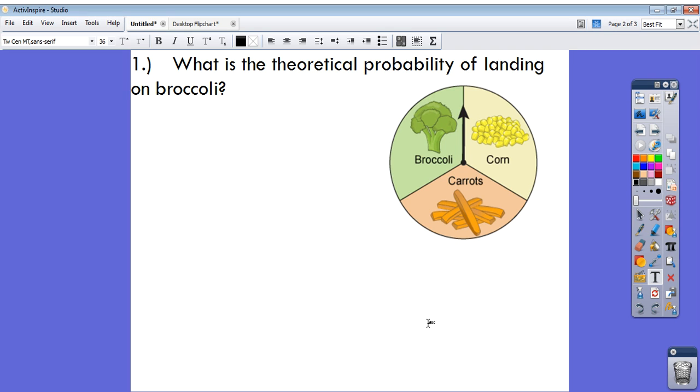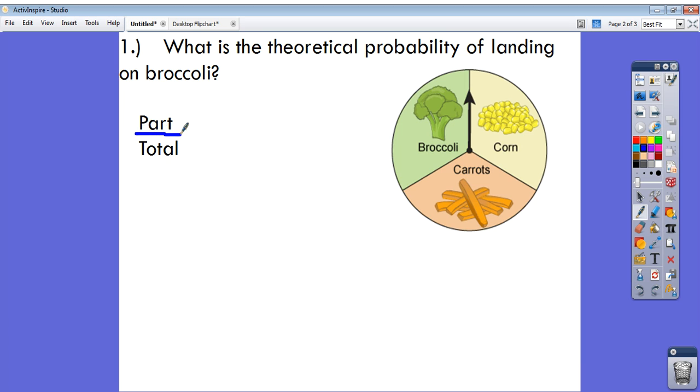Hi guys, today we're going to review probability, both theoretical and experimental. Whenever you think about probability, I always want you to think about a part to total comparison. Let me show you what I mean.